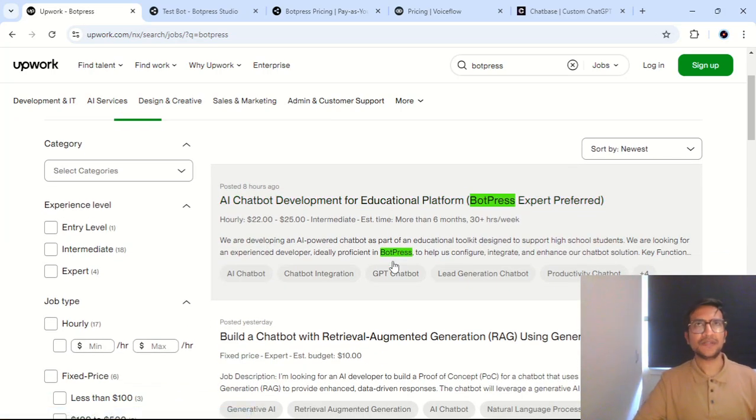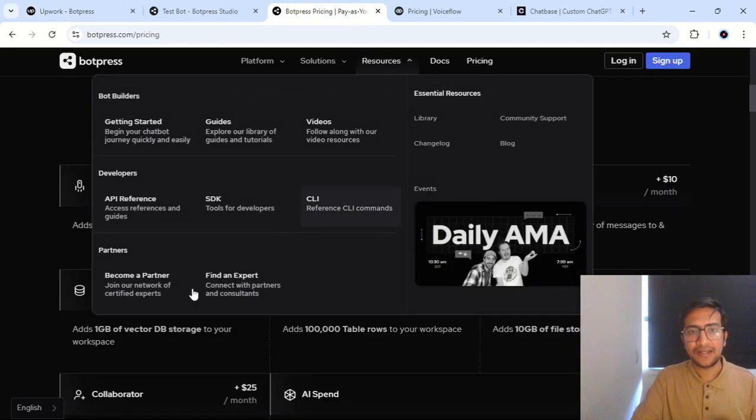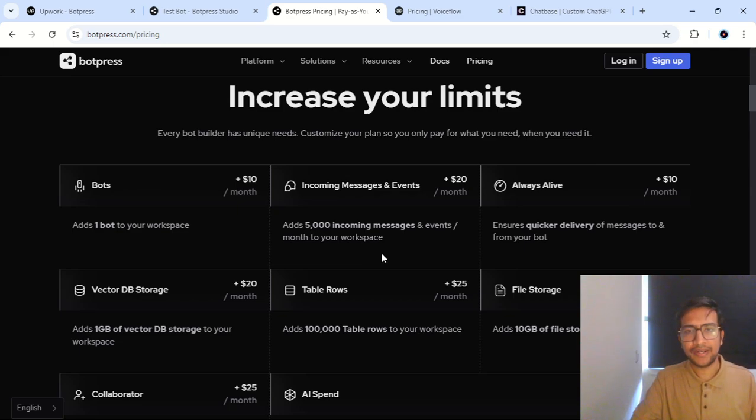And in most cases, a lot of clients do not know on what platform they want to build. It is the expert that they depend on, because you would be building the platform. So you could tell them that you would build on this, and you could give them a pricing idea. And with the pay as you go model, it becomes very transparent how much they can expect to be billed for this tool.